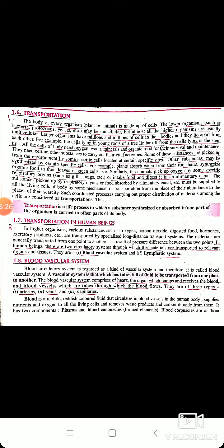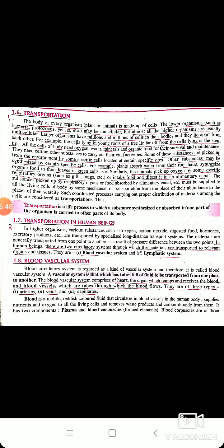Now you must be thinking, what is clotting of blood? When we get injured, the blood vessels rupture and the blood oozes out. If the blood oozing out is not stopped, then the blood will drain from our body and that can be fatal.